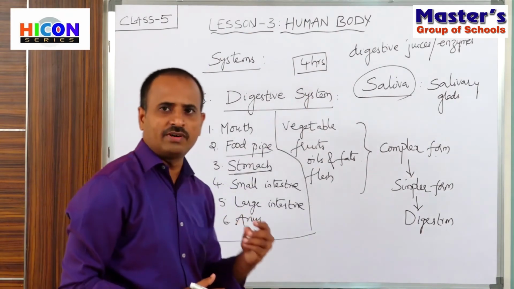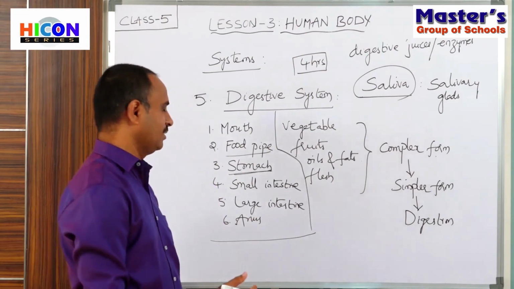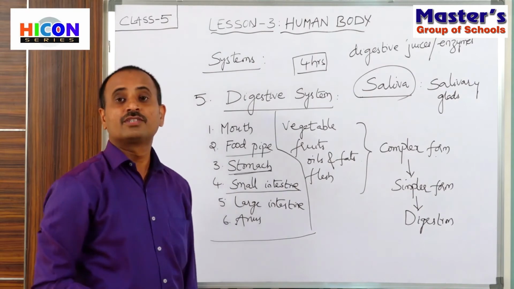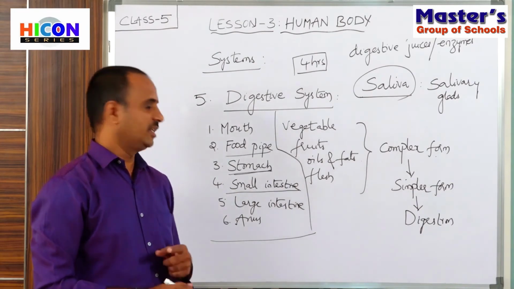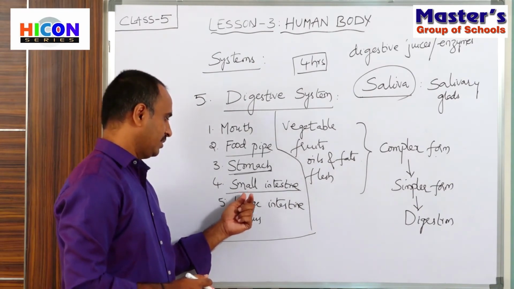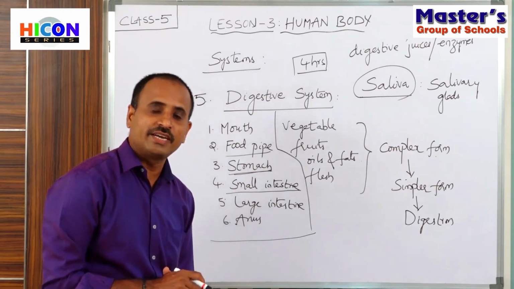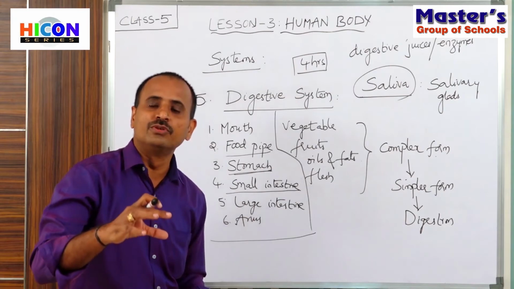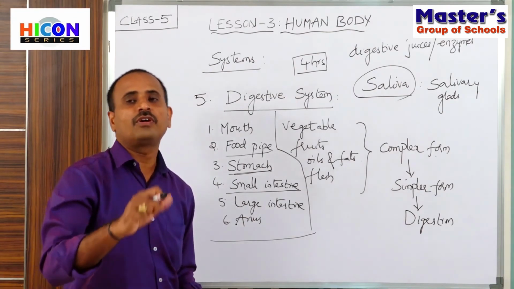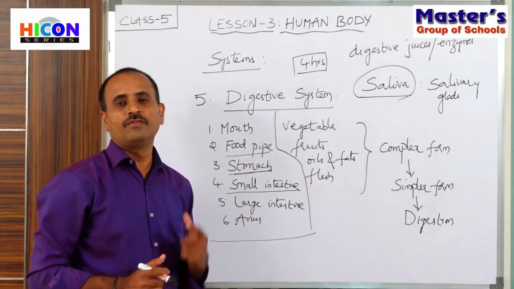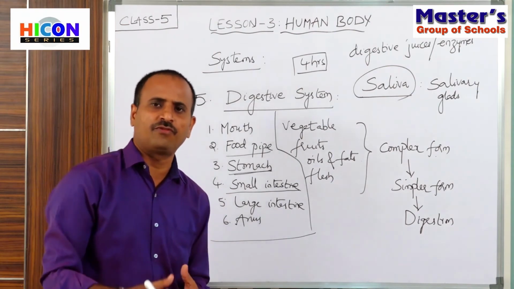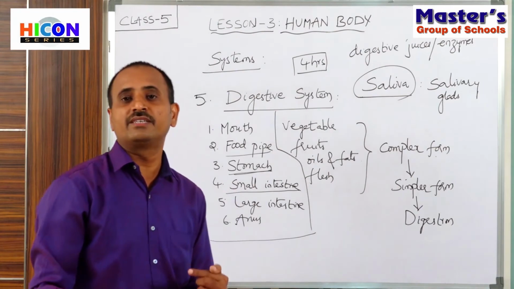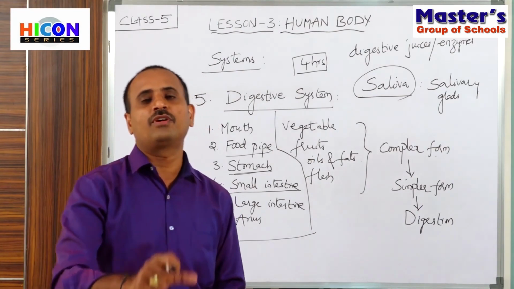When the food converts into simpler form, it will reach the small intestine. So the small intestine will absorb the nutrients from the simpler form of the food.